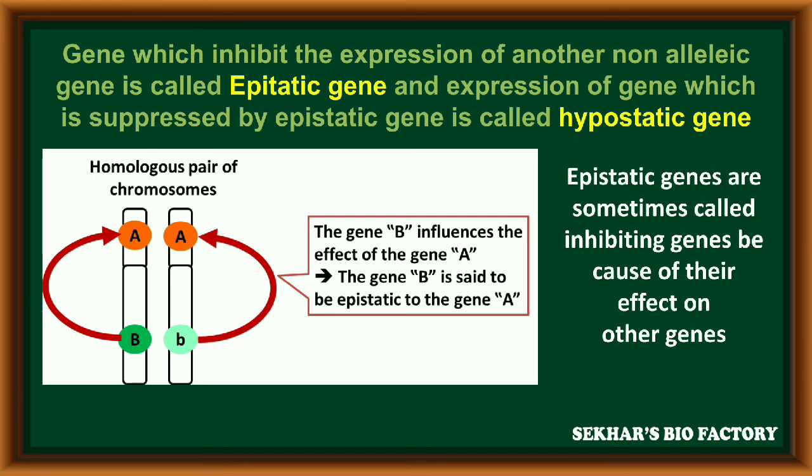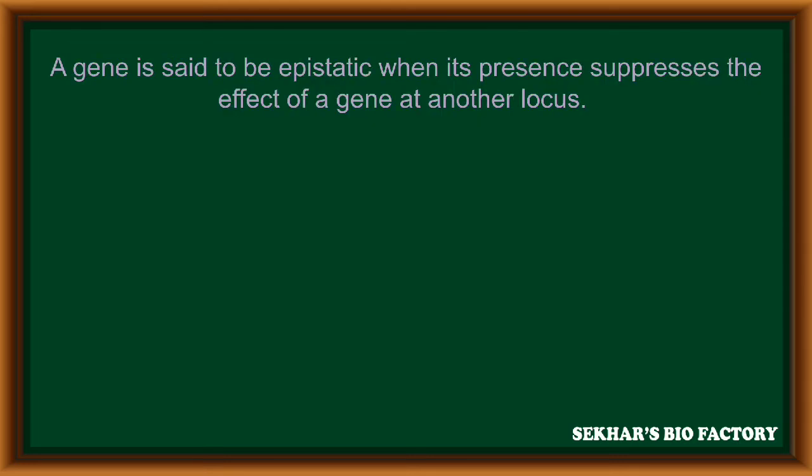Epistatic genes are sometimes called inhibiting genes because they inhibit the expression of the phenotype. A gene is said to be epistatic when its presence suppresses the effect of another gene present at another locus.